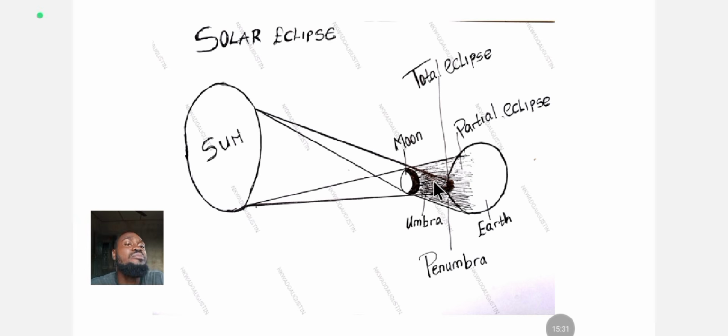So that portion of the earth that the moon casts a shadow on is going to be dark. That's why you experience darkness in some regions during what? Solar eclipse. All right, so in some parts we experience partial darkness, and in some parts we experience what? Complete darkness, which is the umbra. Penumbra is partial darkness, and umbra is complete darkness, the area that the moon directly blocks.